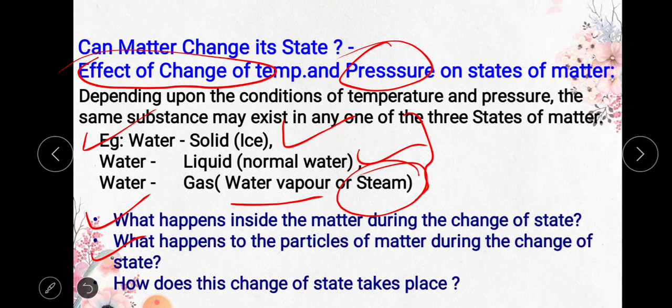If matter changes its state, the particles of matter also change, meaning the distance between the particles and the force of attraction between the particles also change. How does this change take place? Let us see that.